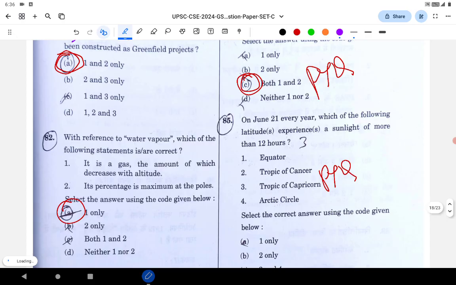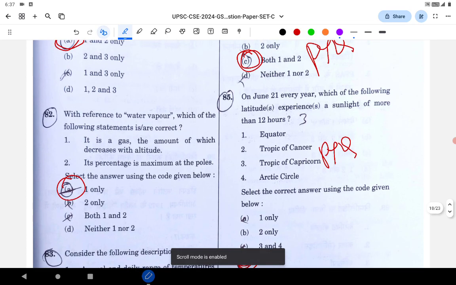Next is related to water vapor. It is a gas, the amount of which decreases with altitude. You know that water vapor close to the earth's surface is more, and if you go up there is less. Correct? The percentage is maximum at the poles? No, the percentage of water vapor is maximum at the equator. It's basic awareness and it's a geography concept.